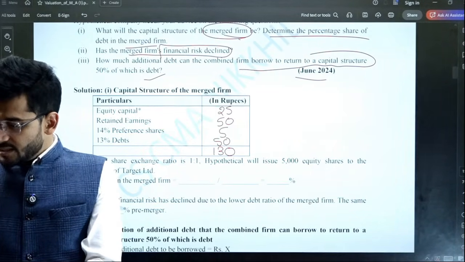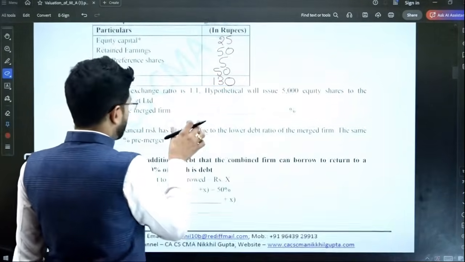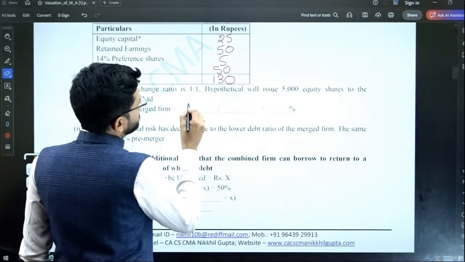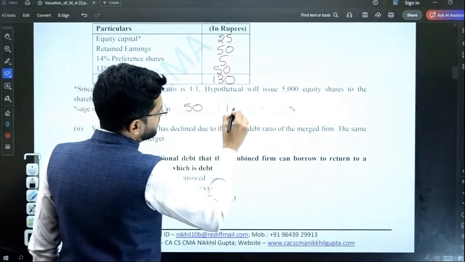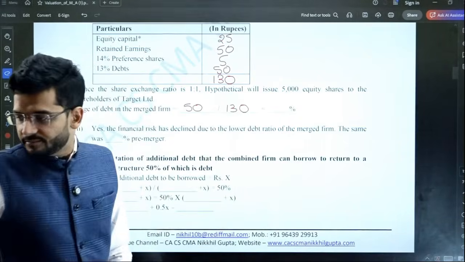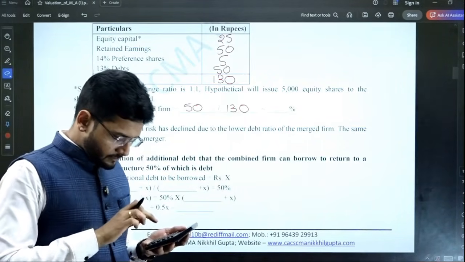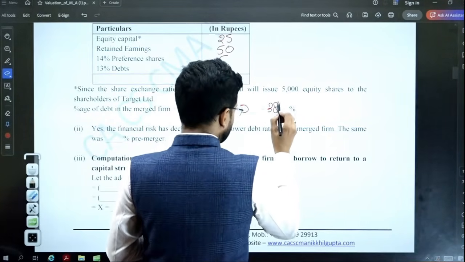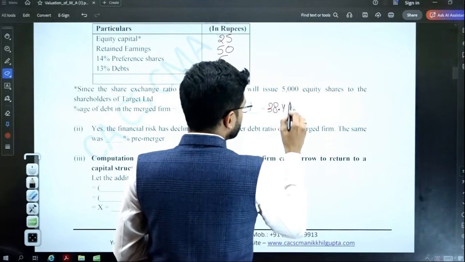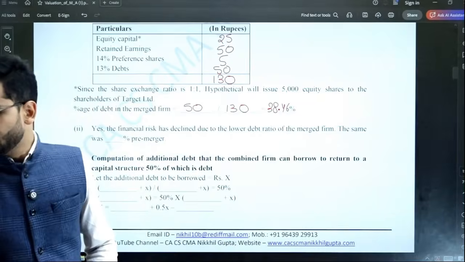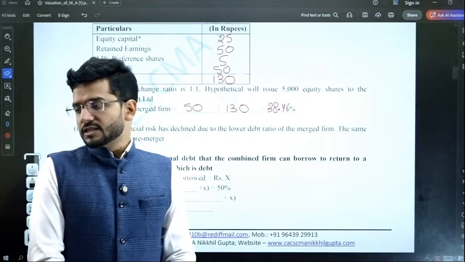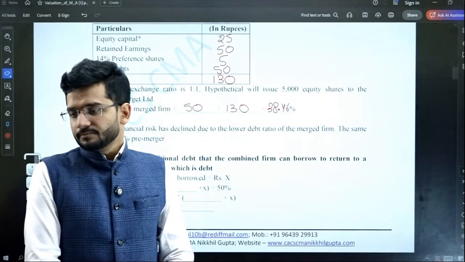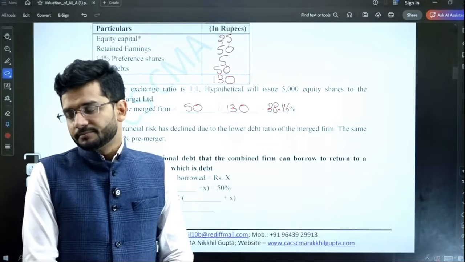Okay, sir. So what is the revised debt percentage? Revised debt percentage is 50 divided by 130. 38.46%. This will be the debt of the merged firm.